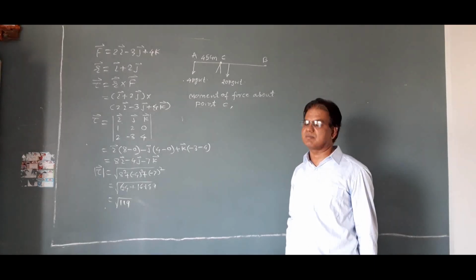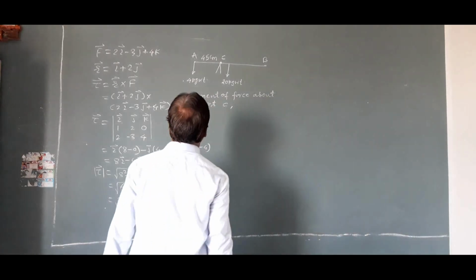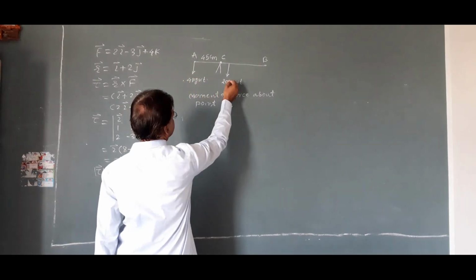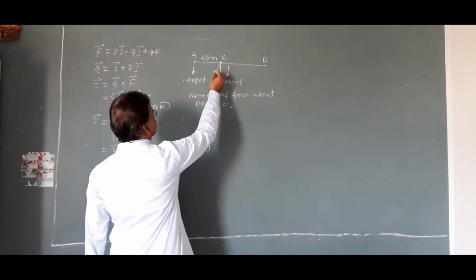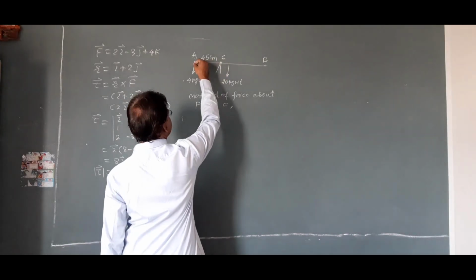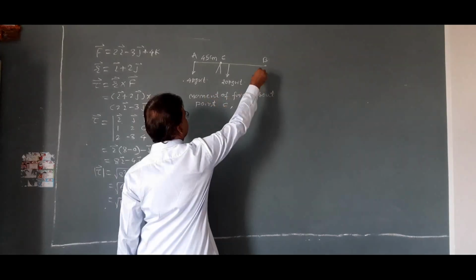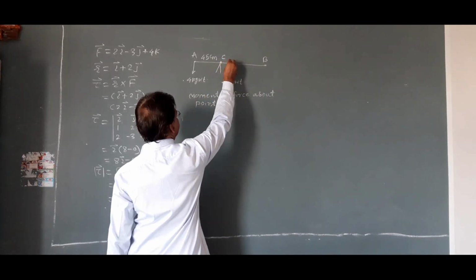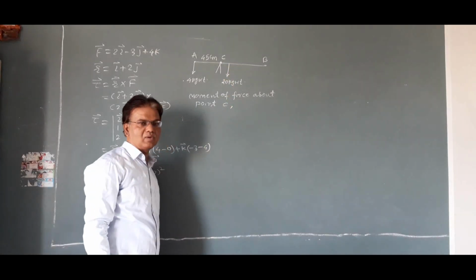If we take the axis of rotation at point C, then there are two forces. This is the 4 kg weight, the first force, and this is the 20 kg weight, the second force. About point C the 4 kg weight produces rotation in the anti-clockwise direction, whereas about point C the 20 kg weight produces rotation in the clockwise sense.